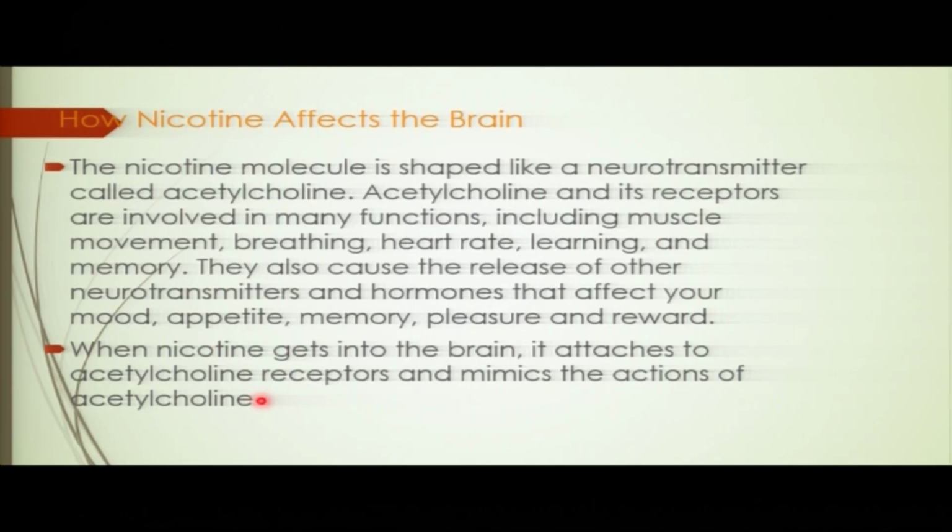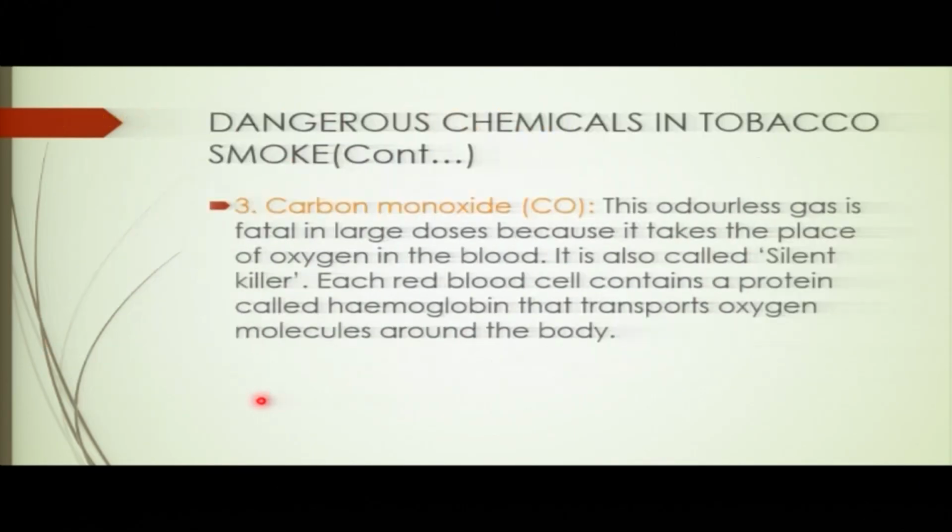You see how smoking is not good. So this chemical found in the tobacco, nicotine, can cause the brain to not work properly. See?